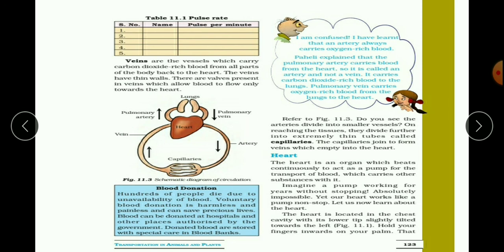So arteries bring the blood from the heart to all parts of the body. From the body, veins carry the blood to the heart, and it will then be carried to the lungs. All this we will learn in the next topic, that is the heart.